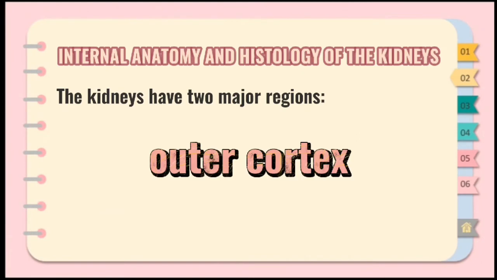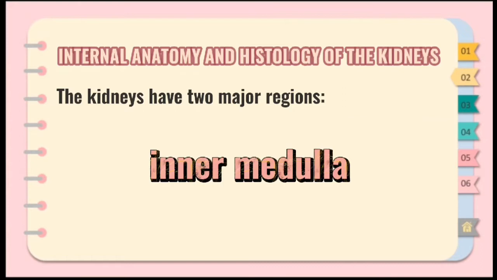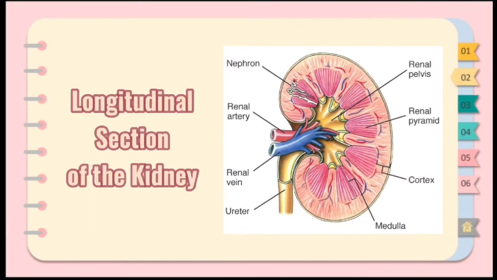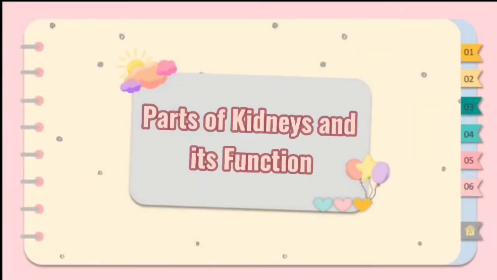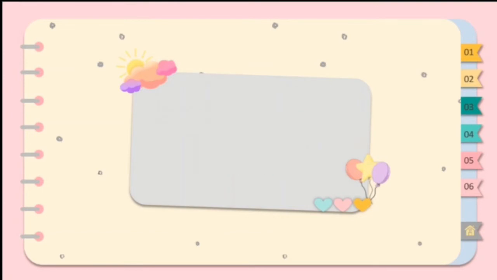Internally, kidneys have two major regions. The outer cortex, also known as the renal cortex, contains blood vessels connected to the nephrons. The other region is called the inner medulla or renal medulla. It is the inner region of the kidney that is responsible for the regulation of body water. Here is the longitudinal section of the kidney. In this part, I will be discussing the parts of the kidney, just like in the previous slide, both internally and externally, including their main functions.